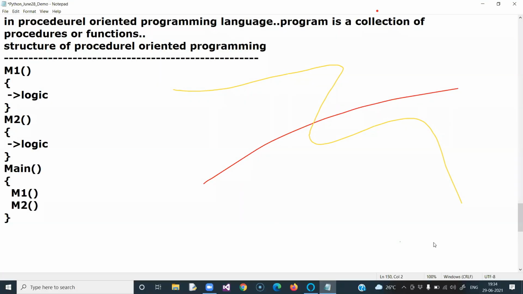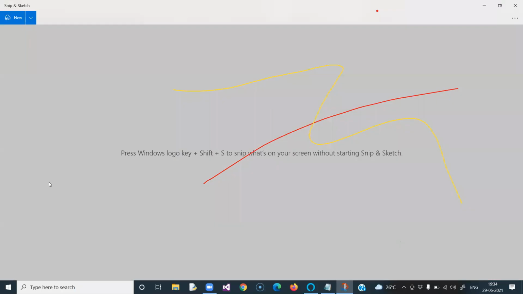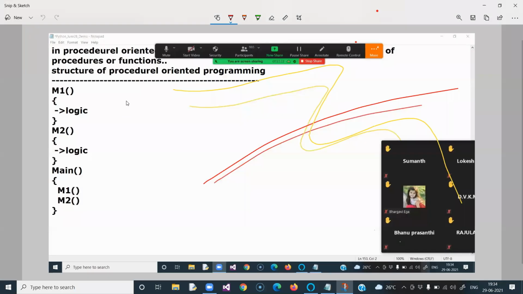And how is this code executing, sir? Can you explain? First the execution engine will start from the main method, and it will call M1. Control will go to M1 and execute. Once execution is completed, it will come back.